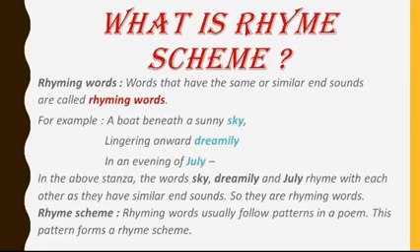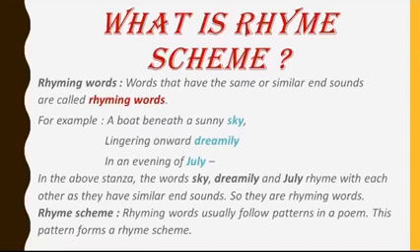In order to understand, we need to know about the rhyming words. Rhyming words are those words which have similar end sounds. I repeat, which have similar end sounds. In order to identify rhyming words in a poem, we need to read the poem aloud, as that helps in identifying the sound of the words. To identify the rhyme scheme of a poem, we focus on the last words of the verses in a poem.